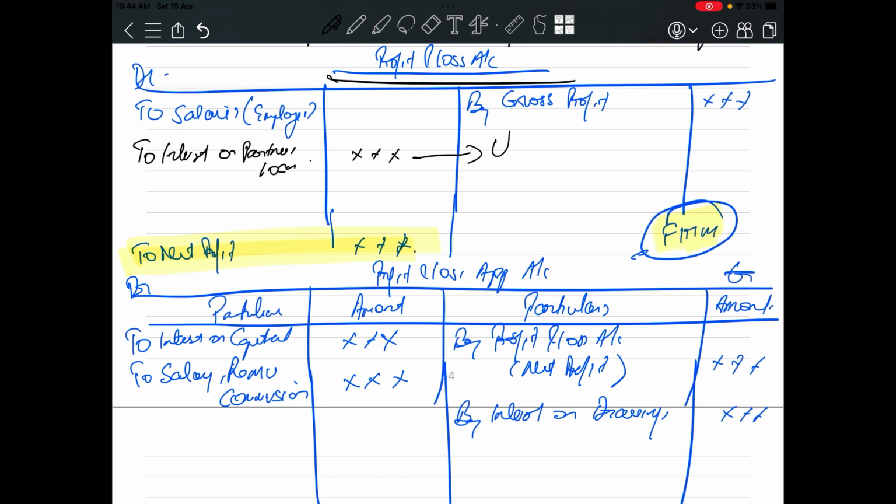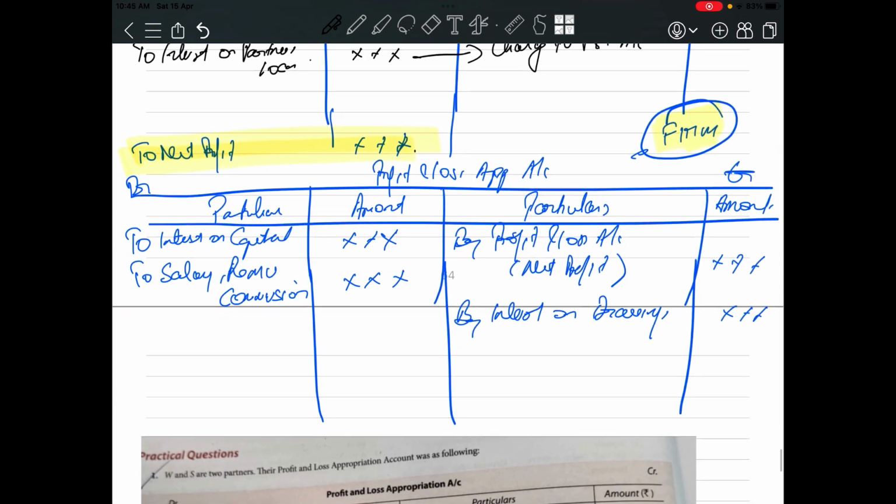is a charge to the P&L account. When you have taken a loan from a bank, you have to pay interest, so interest is your expense. That will be called finance expenses. So interest on a loan paid to any bank will come to your P&L account. Likewise, interest on partners loan is also an expense for the partnership firm. So it will come to the P&L account. It will not be debited in the P&L appropriation account. So you have to remember this thing.